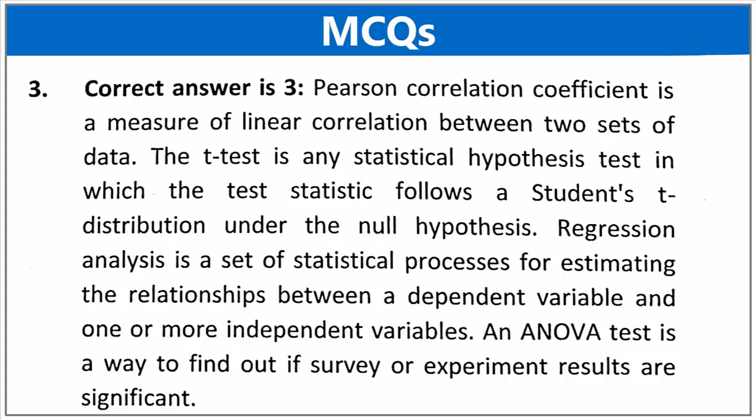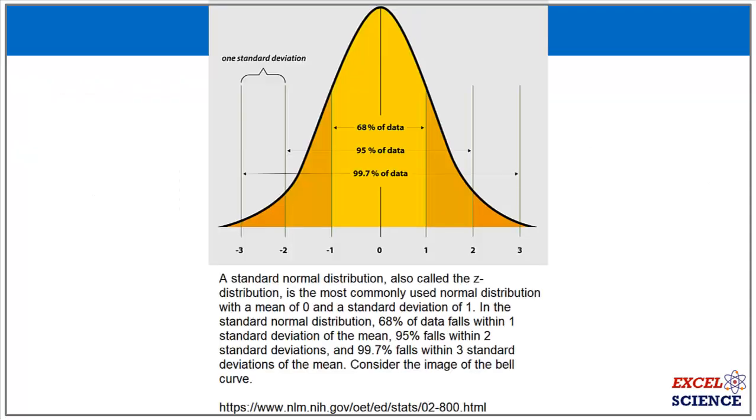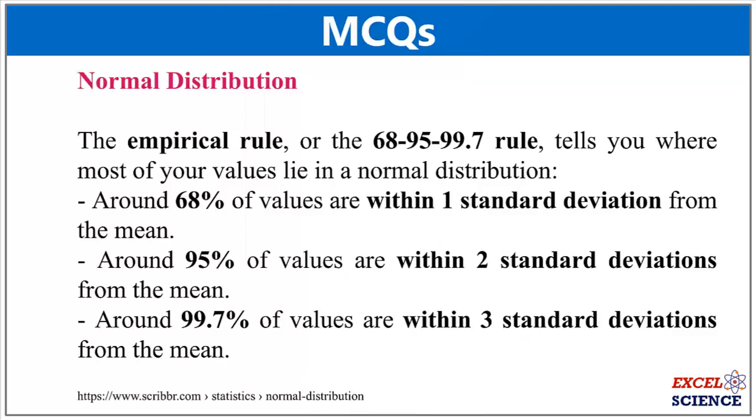Next, a sample is in normal distribution ranging from mu minus 1 sigma to mu plus 1 sigma. What would the data in this range be? In a normal distribution, the empirical rule, that is the 68, 95, 99.7 rule, tells you where most of your values lie.